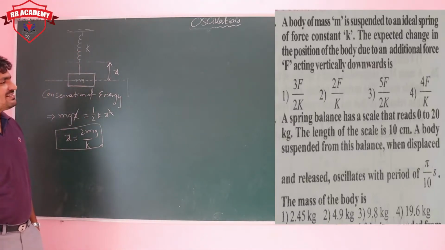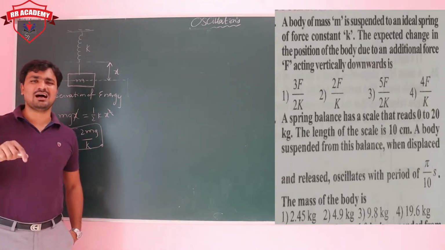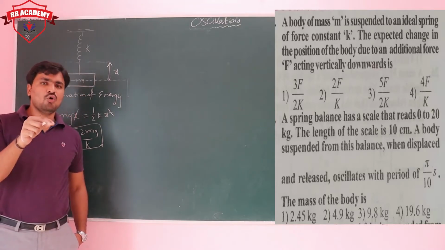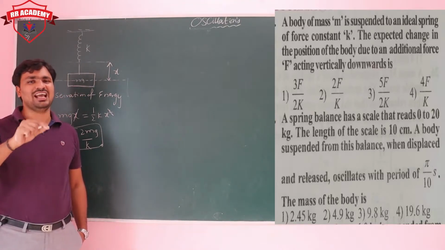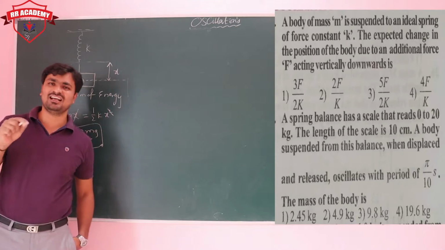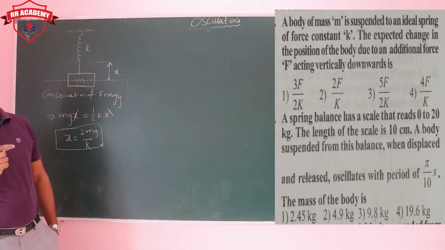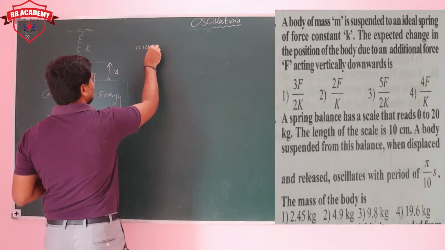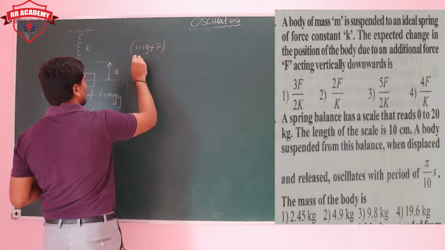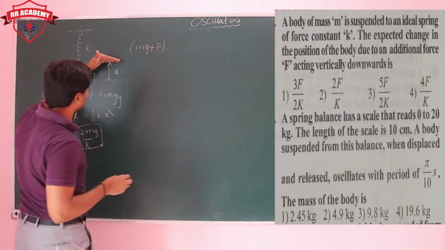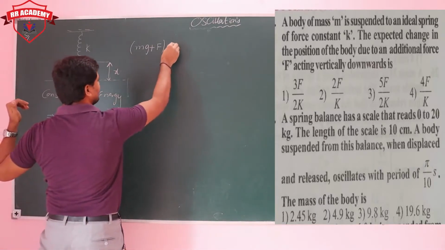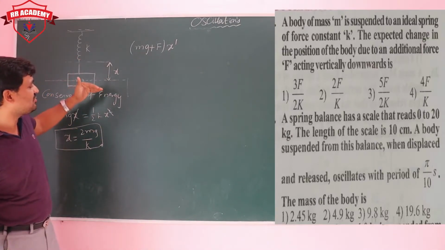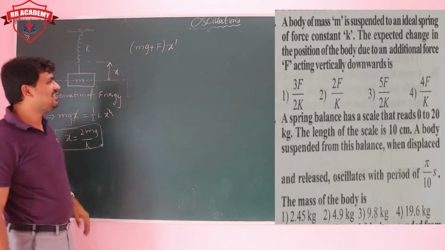Now what they said, there is a force F applied. Due to the applied force F, what is the value of the extension? What is the expected extension by the application of the force F? Previously how much we have? Mg. Now additionally we are applying force F. So now we are considering the total extension. Total extension I am considering as x dash. Total extension means extension due to mg plus extension due to force.